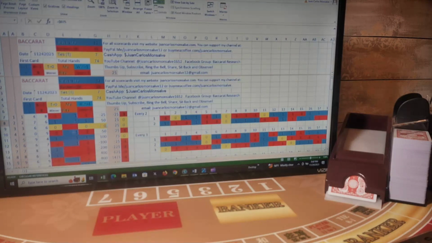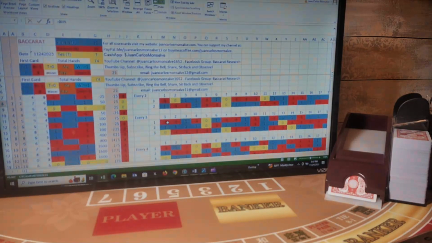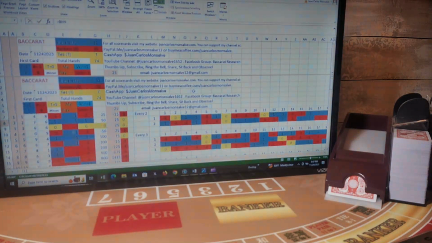Okay, those are the different scorecards that I automatically populate when I enter the information between player and banker. They automatically calculate all these amounts and numbers here. This scorecard will be available on my website as well, juancarlosmonsalve.com. You can find them in PDF form there. You can open them, print them, and verify against your own strategies.